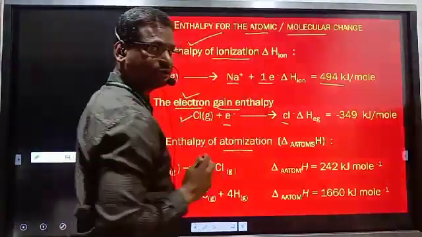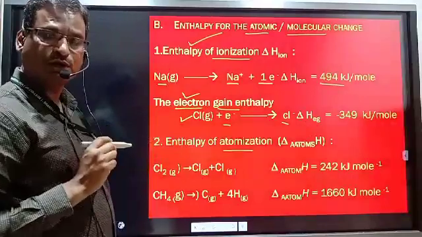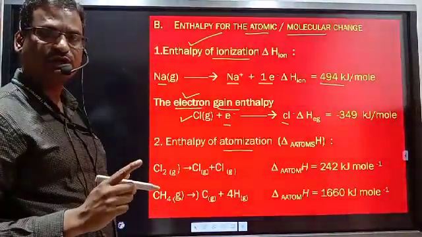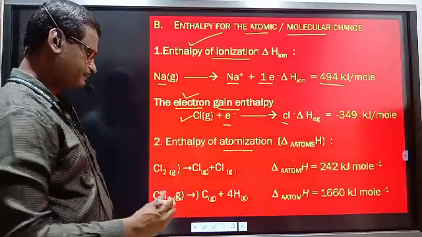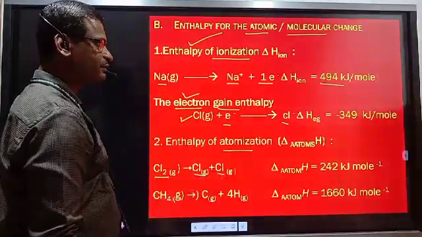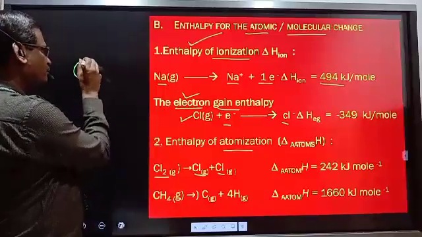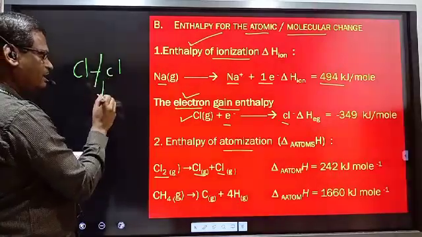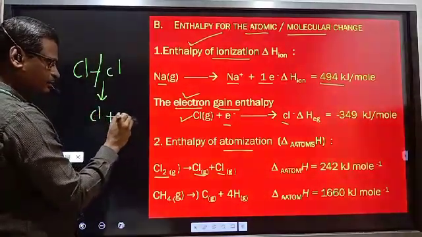These are molecular changes. In a molecule, a bond is broken and the molecule is converted to atoms. This is a molecule converted to atoms. The bond between two chlorine atoms is broken and they are converted to two separate chlorine atoms.